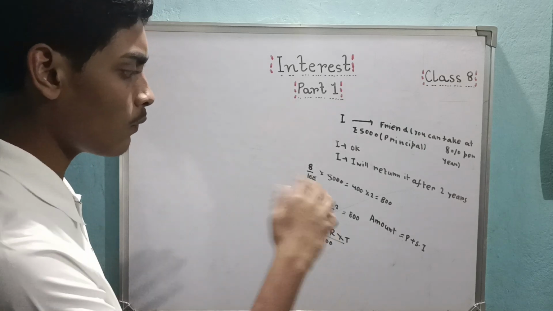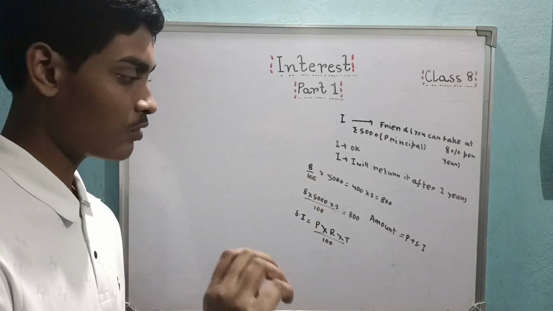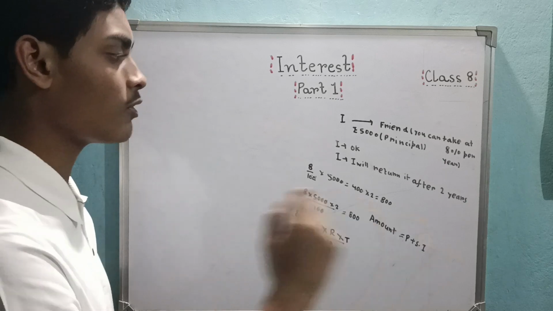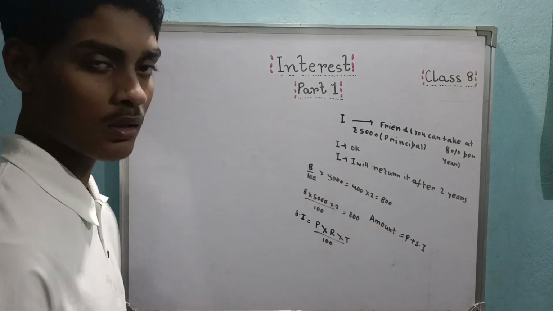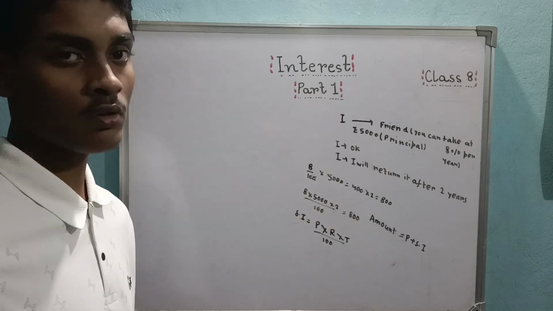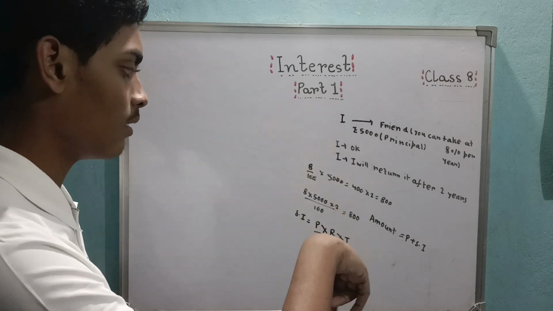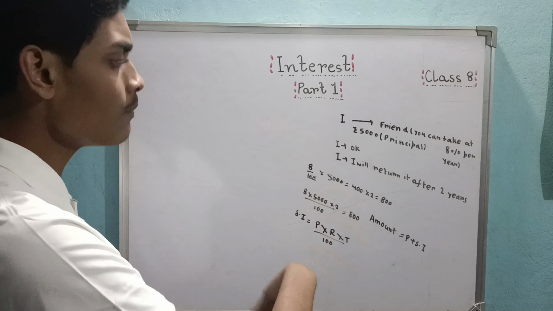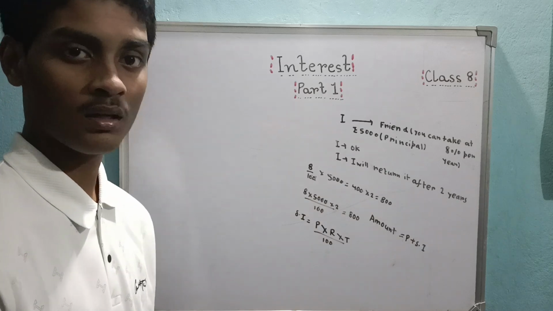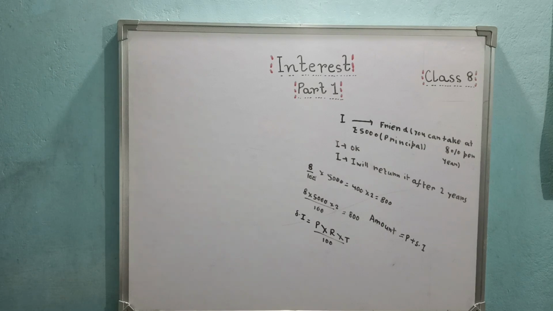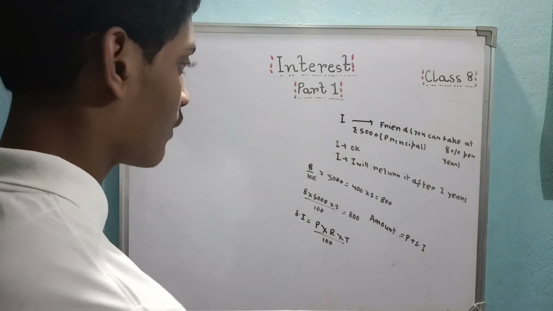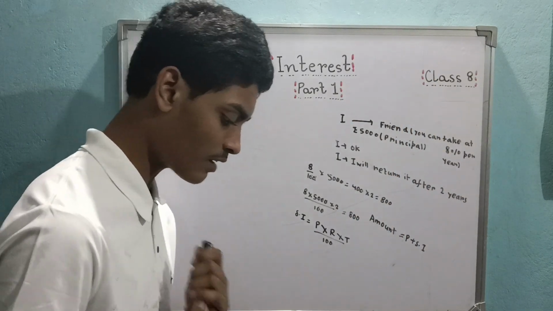Then if you want to find the amount, which is the sum of money you return after the stipulated time period, that is principal plus simple interest. That's all. It's the cycle. First find out simple interest, then principal plus simple interest. Game over. So let's now focus on a few sums which are concerned with all these concepts that I have shown you. Let's begin.